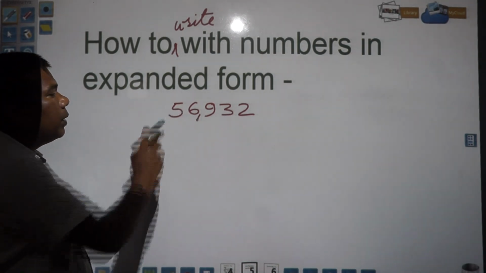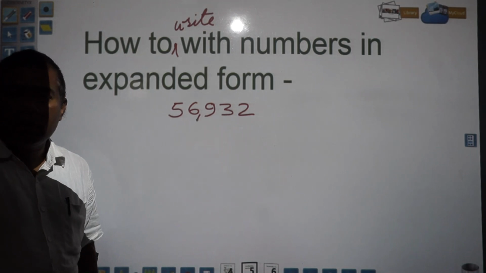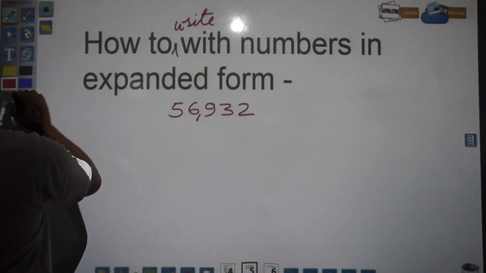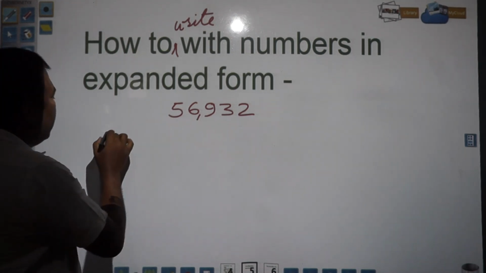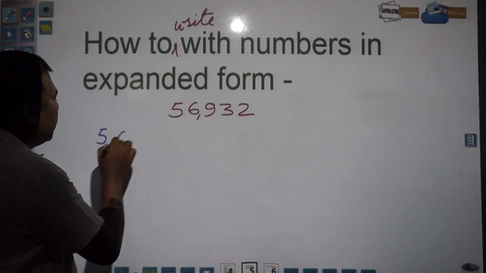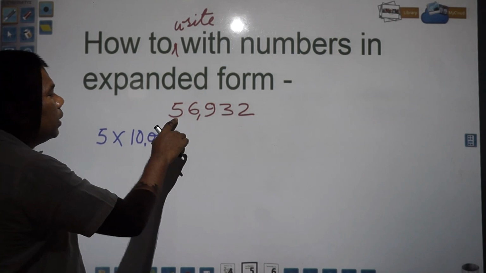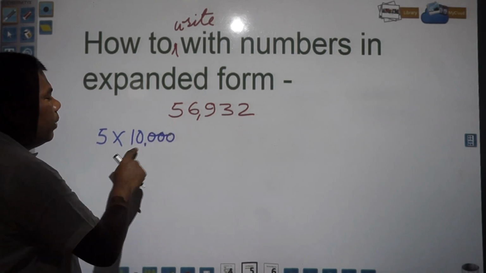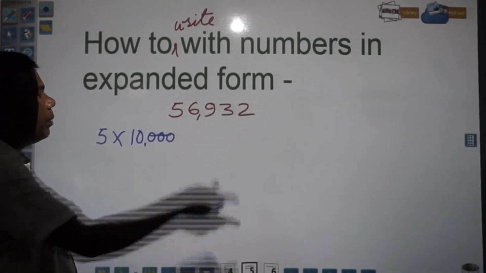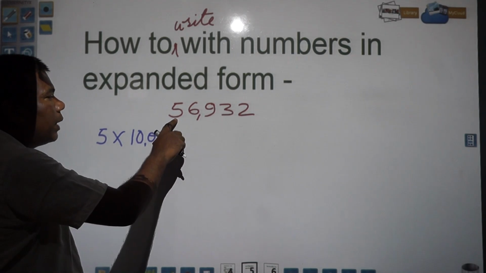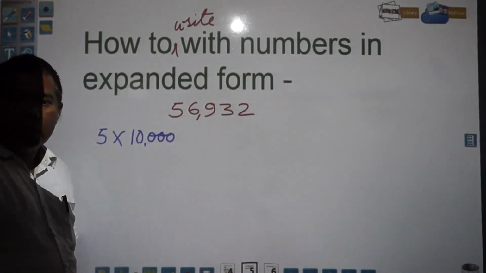So 5 is in place of 10,000. So how will we start? You see, 5 needs to be multiplied by 10,000 because the place value of 5 is 10,000. In which place has this number been kept? In 10,000 place.